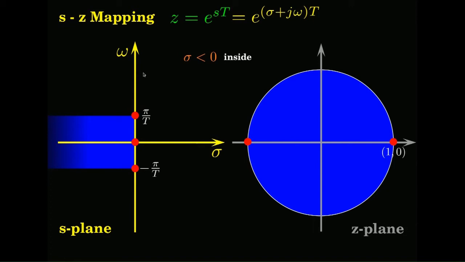Now, what about, of course, the unstable region? All these portions outside, onto the right of the S plane, all the points on the right half of the S plane have sigma which is positive.